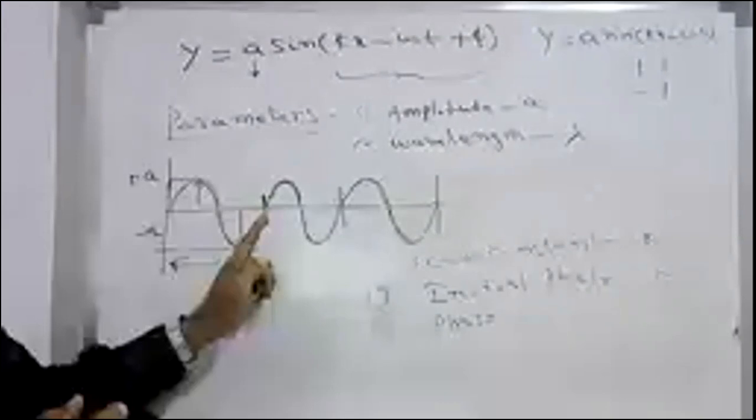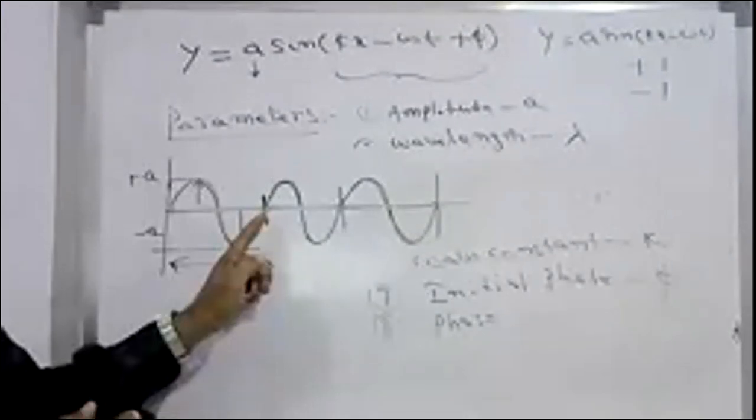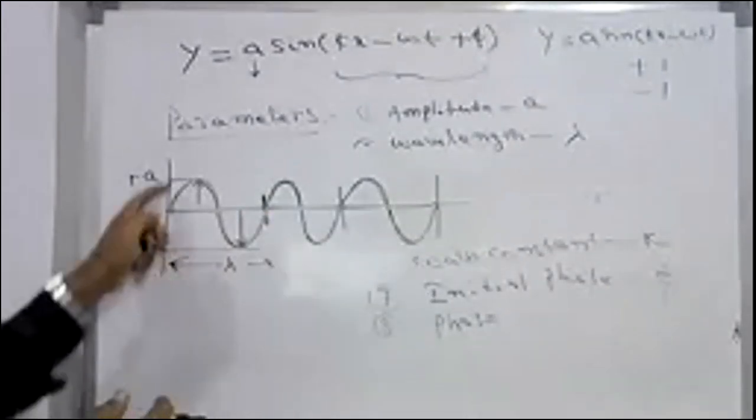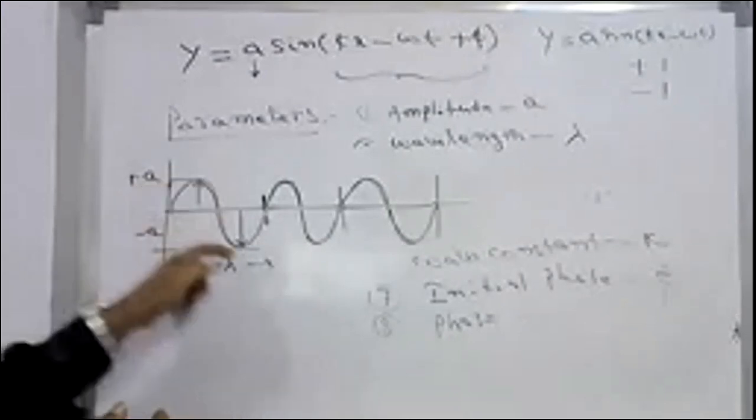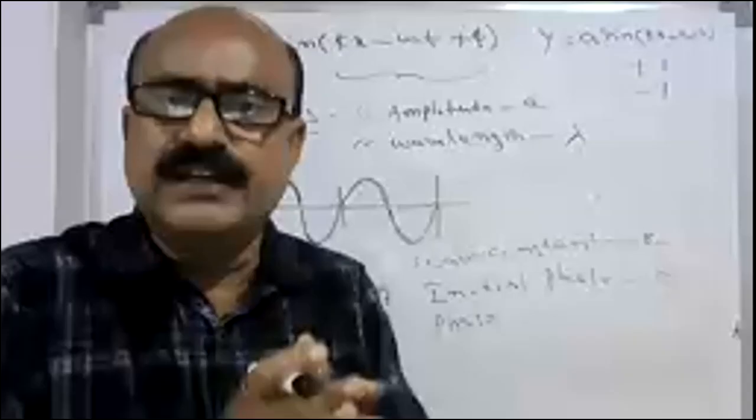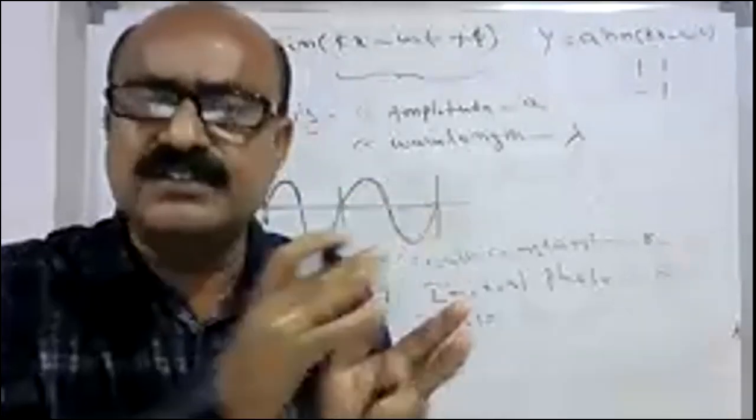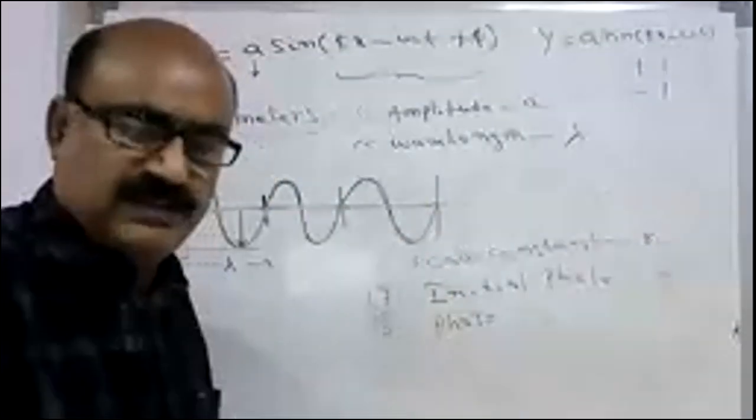What is the linear displacement? Lambda. So for every 2 pi of angular displacement, it takes the linear displacement lambda. Are you clear? Yes, sir.